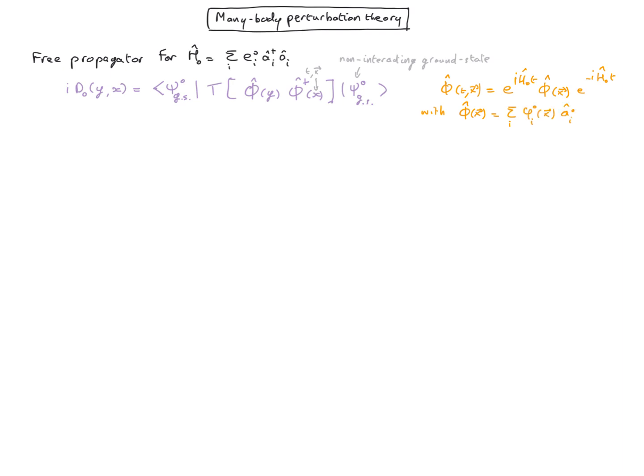If there is no external potential, we only have the kinetic energy, and in this case the phi i naught will just be the plane waves we worked out before. The time component is carried by the evolution operator with the H naught free Hamiltonian. And because of the time ordering product, we have two components, one with phi phi dagger and one with phi dagger phi.